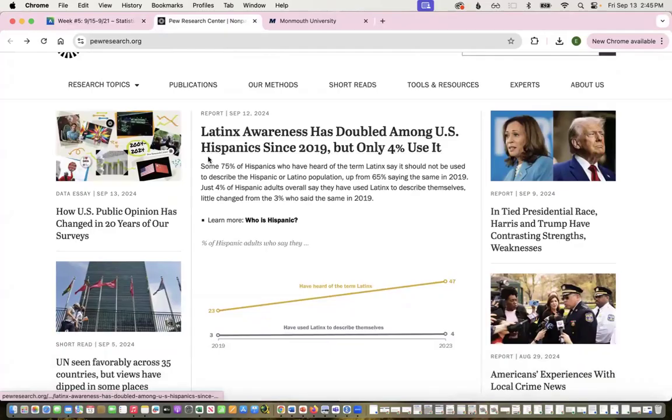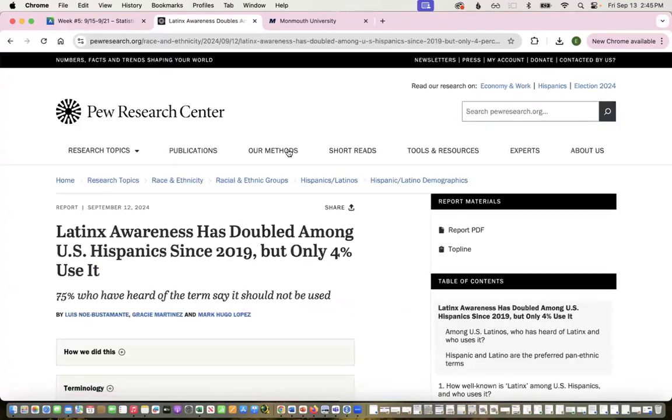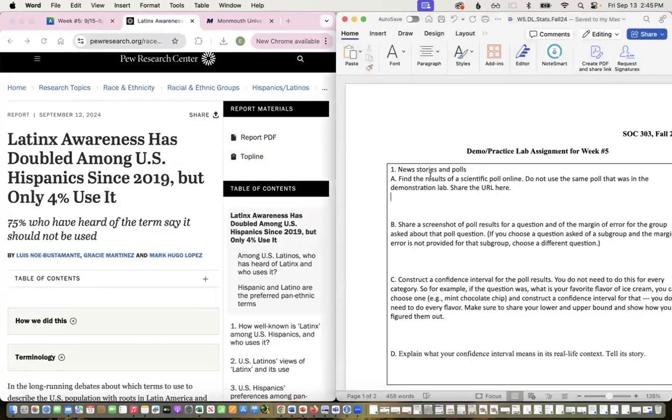So I'm going to use Pew, and I'm just going to use this first one. Latinx awareness has doubled among U.S. Hispanics since 2019, but only 4% use it. So I need to find, so I'm going to share the URL here.